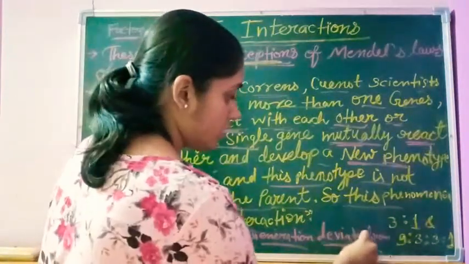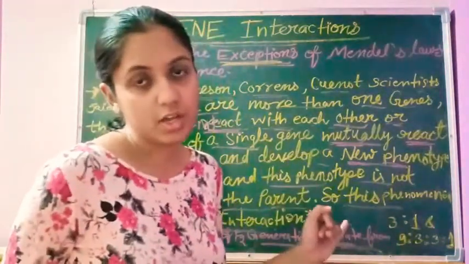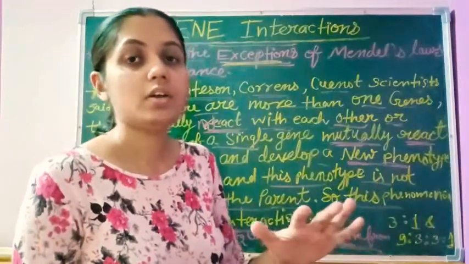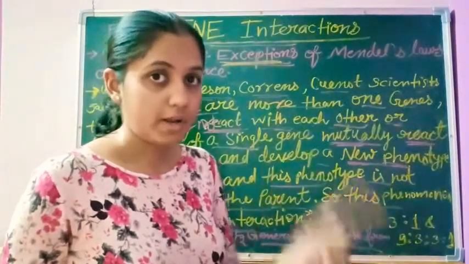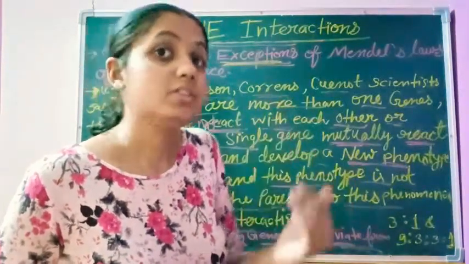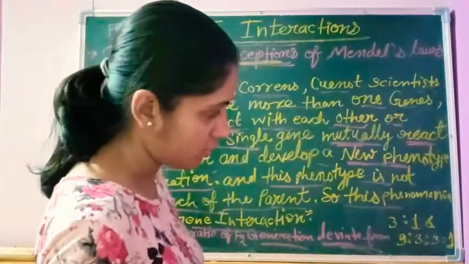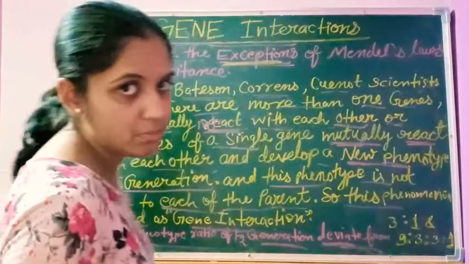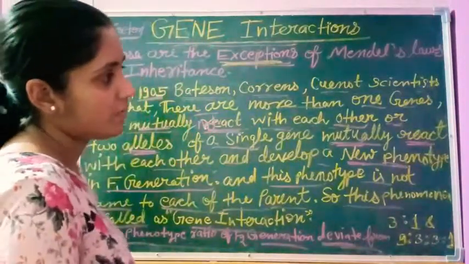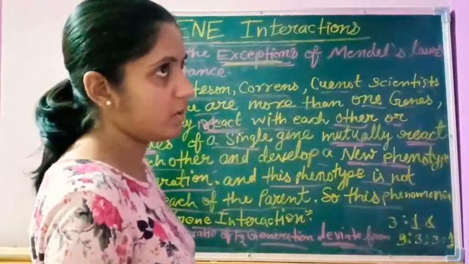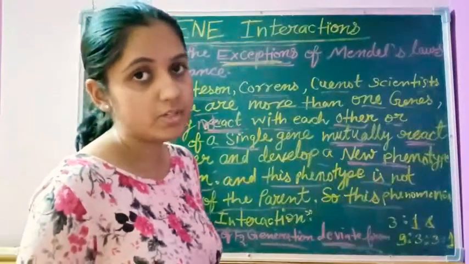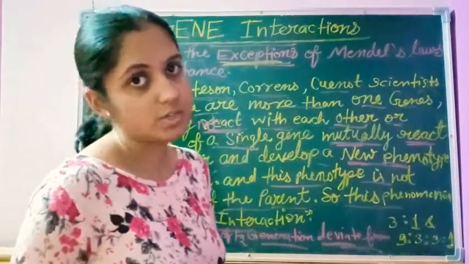What is the meaning of deviate? It means it differs from Mendel's cross results, but the genotype remains the same. We will take other example crosses to understand this.